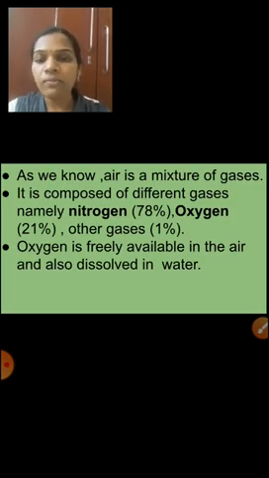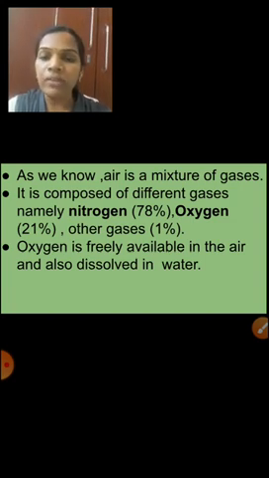As we know, air is a mixture of gases. The atmosphere contains air. It contains which gases? You know already. It is composed of different gases, namely nitrogen 78%, oxygen 21%, other gases 1%. Other gases means carbon dioxide, water vapor, inert gases; all this will come under other gases.